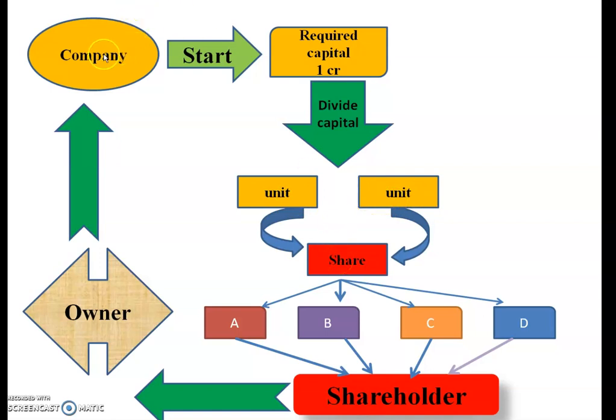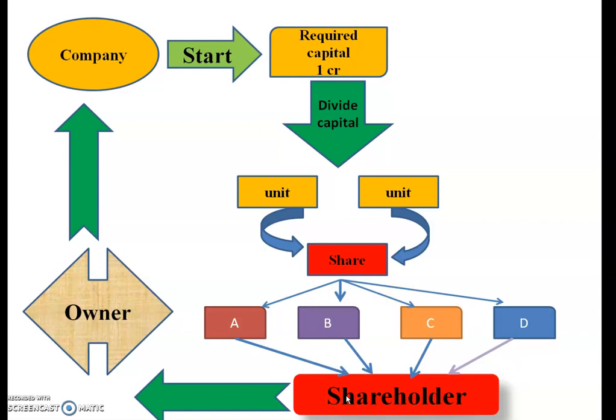See here, once again, this is the company. It wants to start a new business. To start this new business, the required capital is 1 crore. This is a big amount, so the company divides this 1 crore capital into various small units. This small unit is nothing but a share. Now various persons or the public at large come. Here I have given A, B, C, D. These persons come and take these shares, or we can say they purchase these shares from the company. After purchasing these shares from the company, they become shareholders of the company.